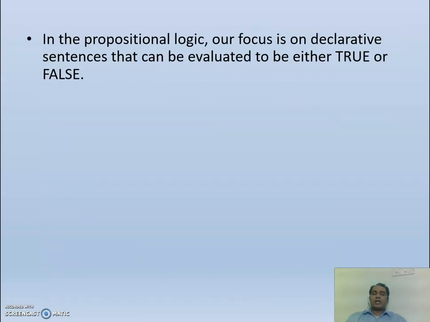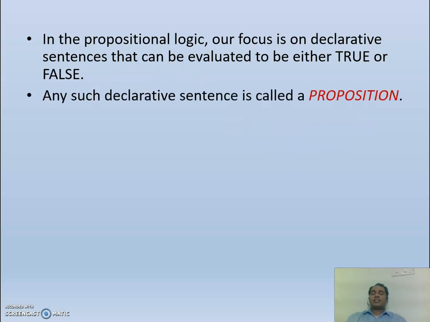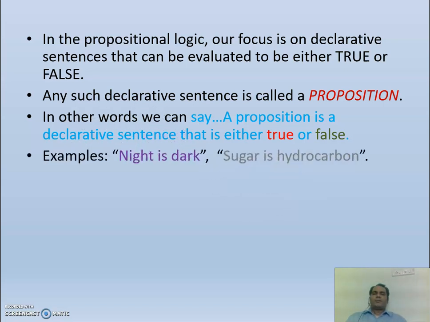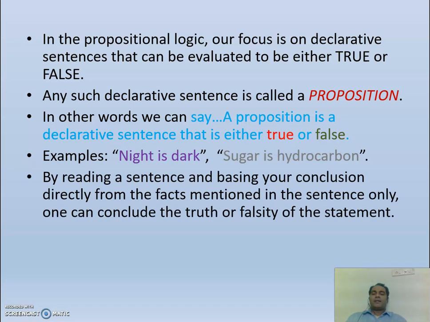In propositional logic, our focus is on declarative sentences that can be evaluated to be either true or false. Now, any such declarative sentence is called a proposition. So now we came to know what a proposition is. In other words, a proposition is a declarative sentence that is either true or false. Example: night is dark, sugar is hydrocarbon. By reading a sentence and basing your conclusion directly on the facts mentioned in the sentence only, one can conclude the truth or falsity of the statement.